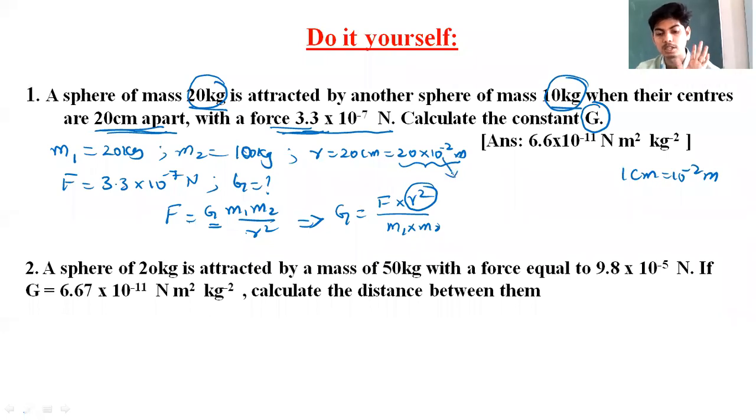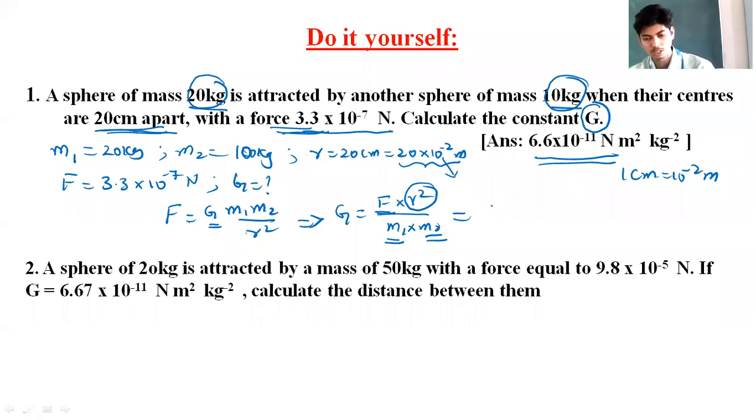Generally a mistake happens here. See, that doesn't happen. Now m1 is 20 kg, m2 is 10 kg, F is 3.3 into 10 power minus 7 Newton. Substitute, and your answer should be 6.6 into 10 to the power of minus 11.